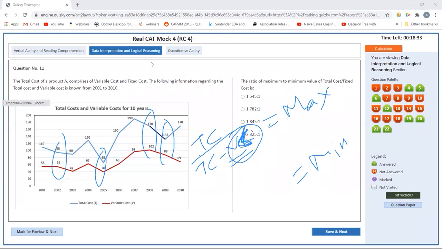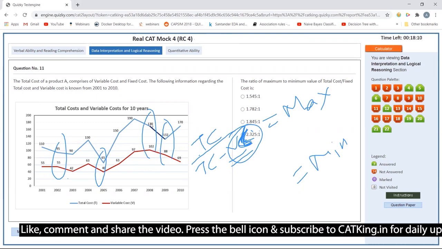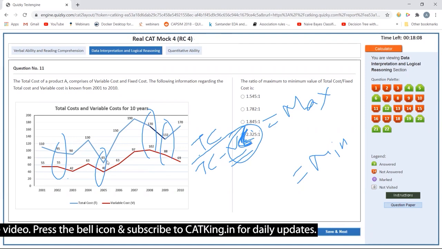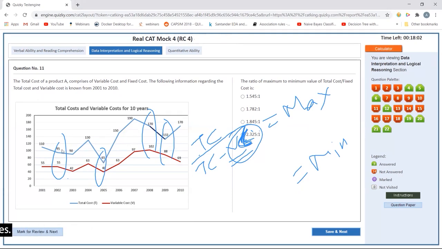I'll start with 2009, which is 132 divided by 88. Actually, divide by 44, so it gives me a value of 3. So in this case, is it more than 3? 65 by 25. No, it had to be 75. In this case, it is 95 by 40. No. So 2009 is the maximum, with a value of 3.